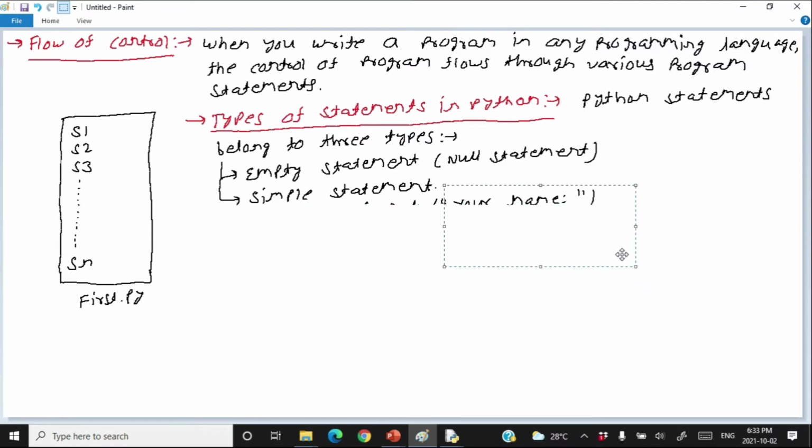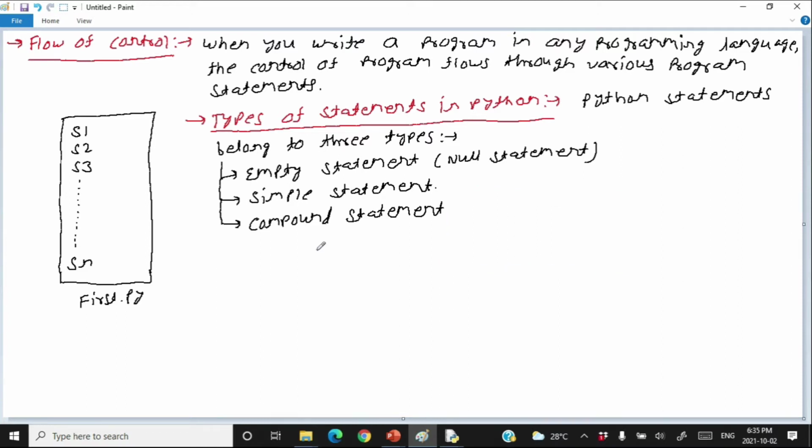Let's see compound statements. A compound statement is a statement having two parts. One is called the compound statement header. I will give you an example of this. Then you have to put a colon after the compound statement header. After that, you have to leave certain indentation, meaning certain space. Normally you need to press a tab.